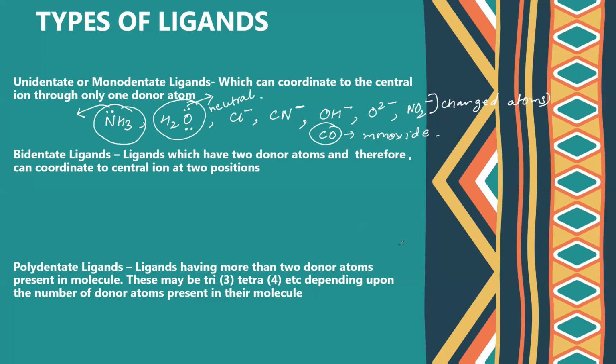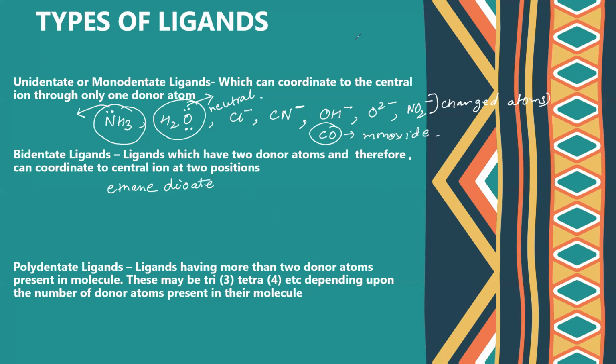Next, we have bidentate. So ligands which have two donor atoms and therefore can coordinate to the central ion at two positions. So now bi means two. So bidentate means two donor sites. They have two donor atoms which will bind to the single metal atom. So let us take an example. Let us take ethane dioate.